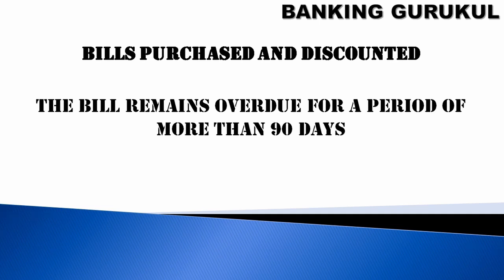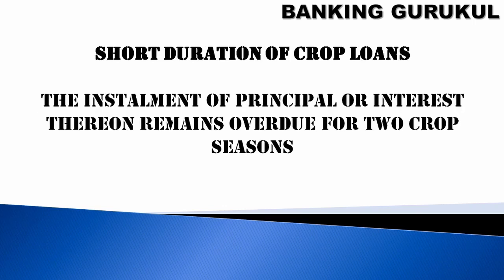In case of bills purchased and discounted, if the bills remain overdue for a period of more than 90 days. Today you have purchased or discounted a bill, but it has to be paid by the customer, and he has not paid for 90 days. On the 91st day, the account will become NPA.